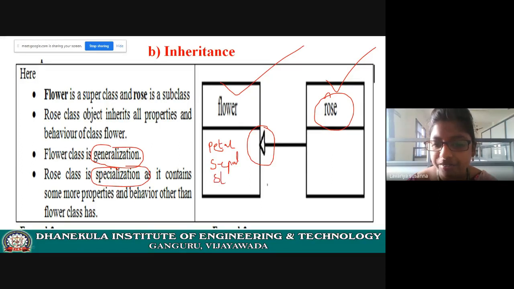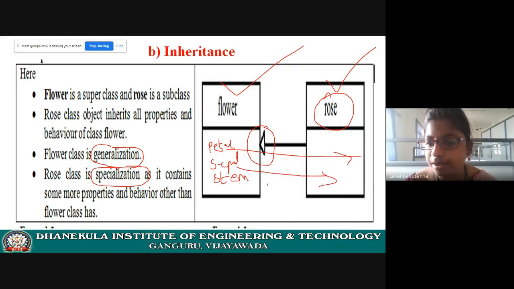Stem, flower will contain stem. Now this rose flower will contain petals, right? And the rose flower contains sepals, and stem. That means this rose class is acquiring all the properties of flower class. What are the properties? Petals, sepals, stem, all these properties.